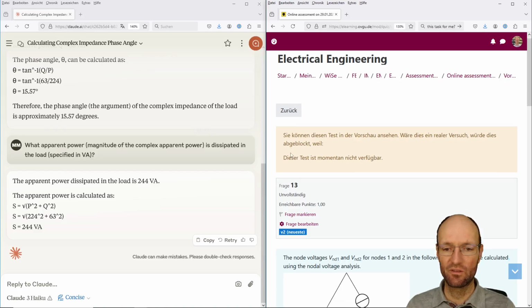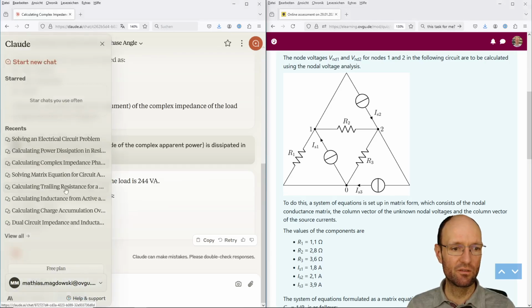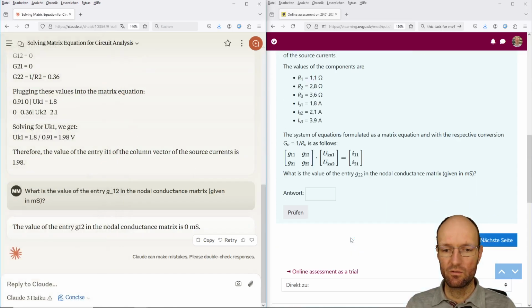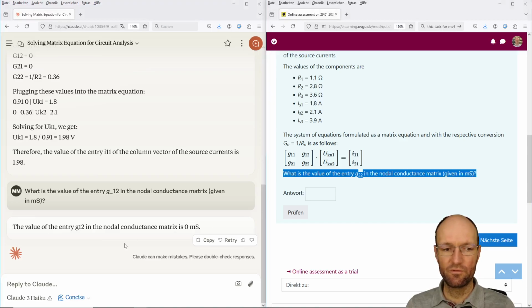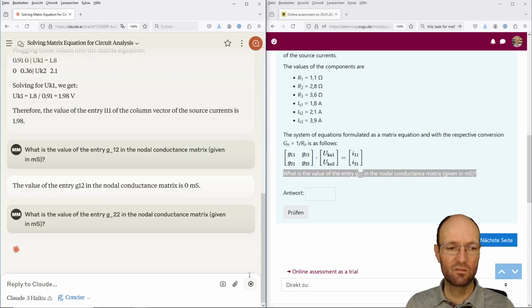It looks like this, that we are back with the nodal voltage analysis task, and this was this one here. And now the question is, what is the value of the entry G22 in the nodal conductance matrix?